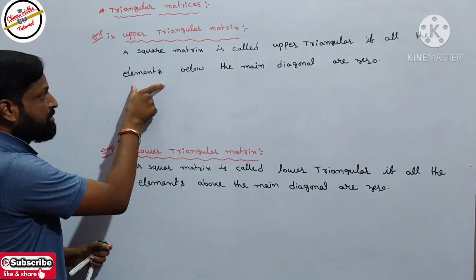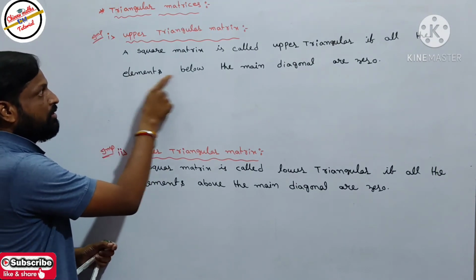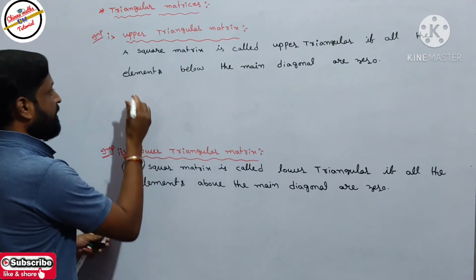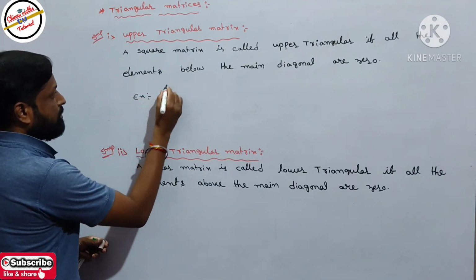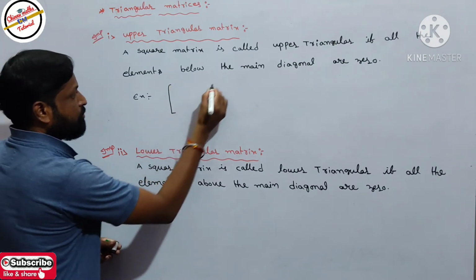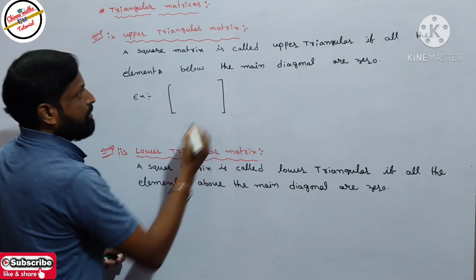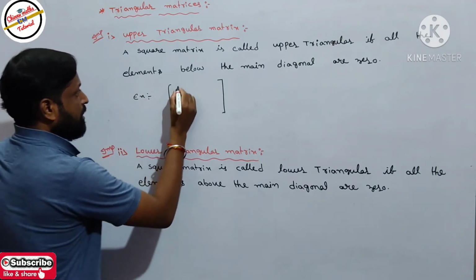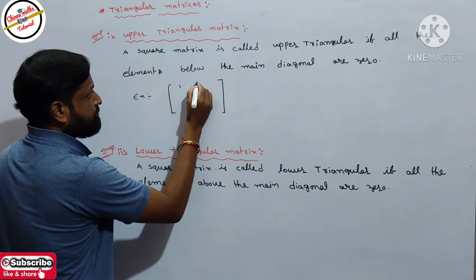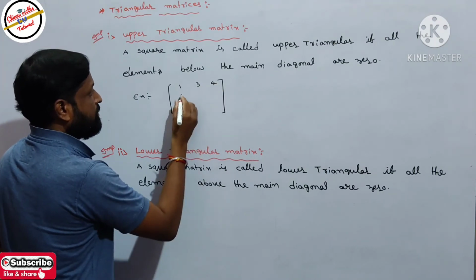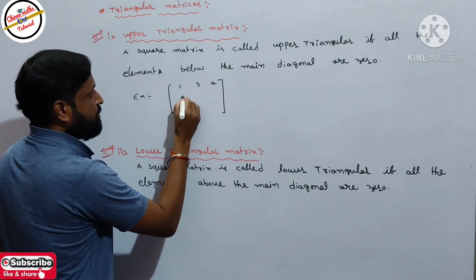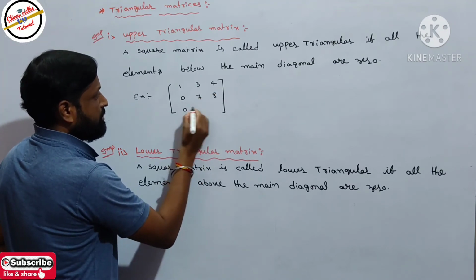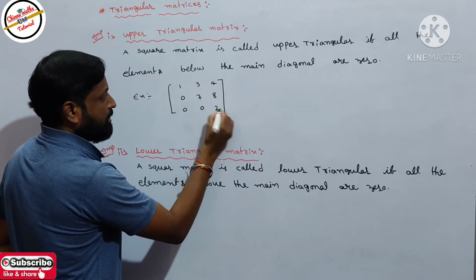See one example. Take a square matrix: 1, 3, 4 and 0, 7, 8 and 0, 0, 2.